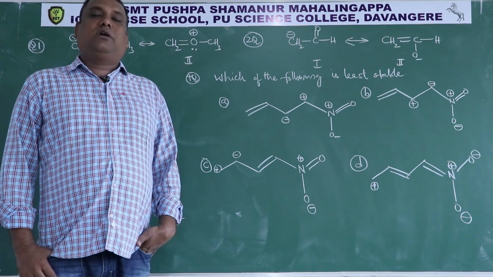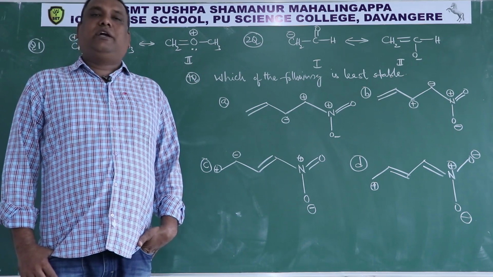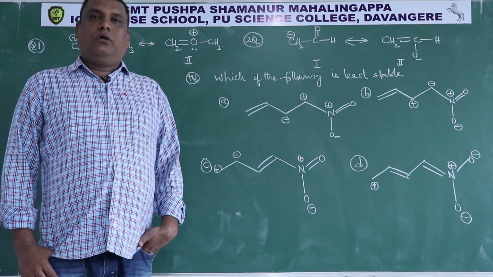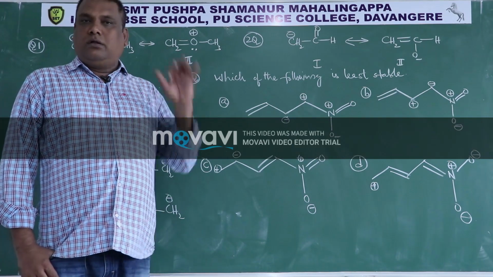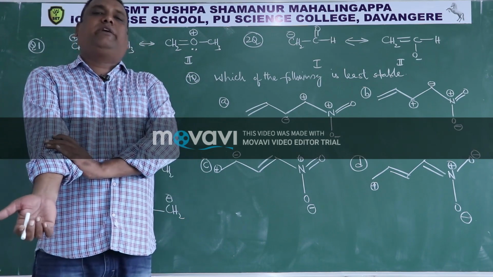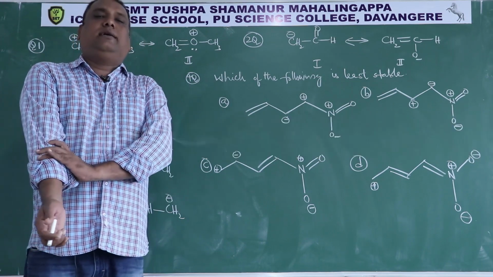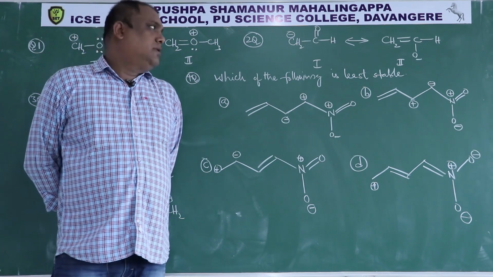If the number of pi bonds is also the same, then you have to see the atom carrying the right charge. There also, if it is the same, then the one in which like charges are separated by a small distance and unlike charges are separated by a large distance is more stable.